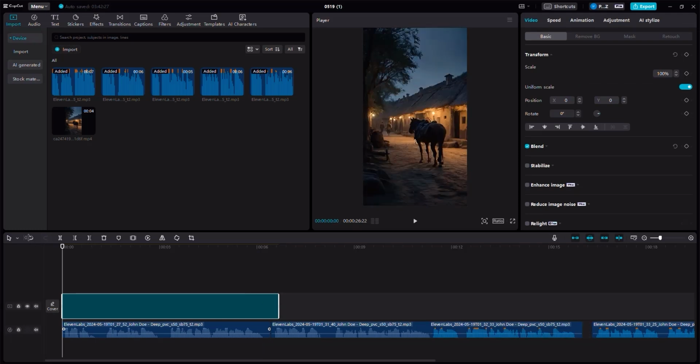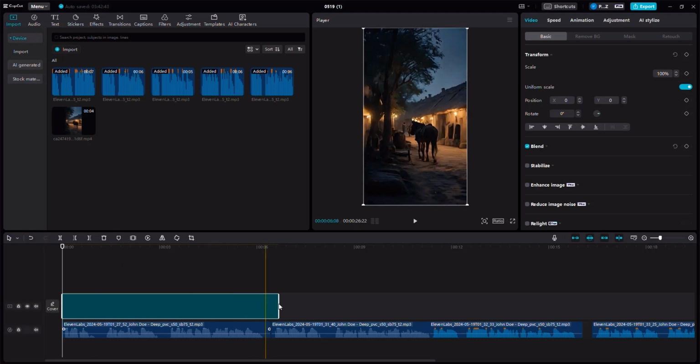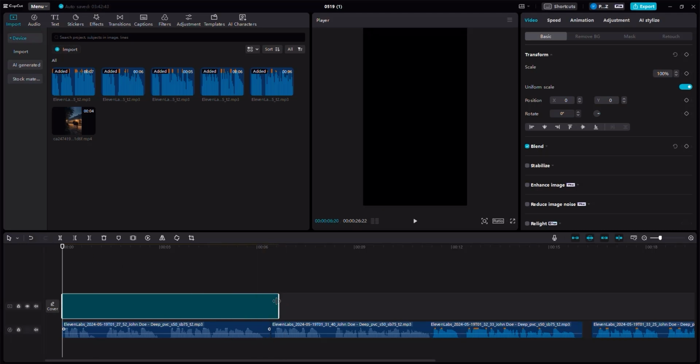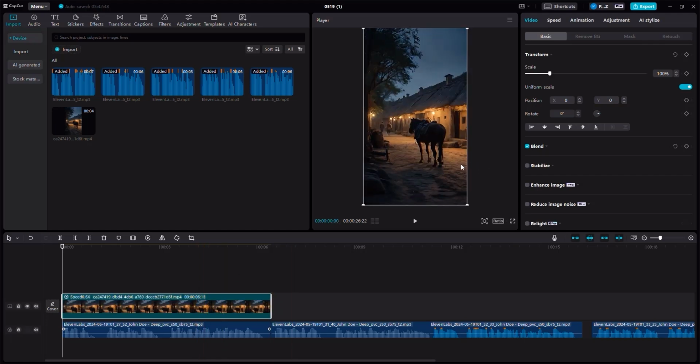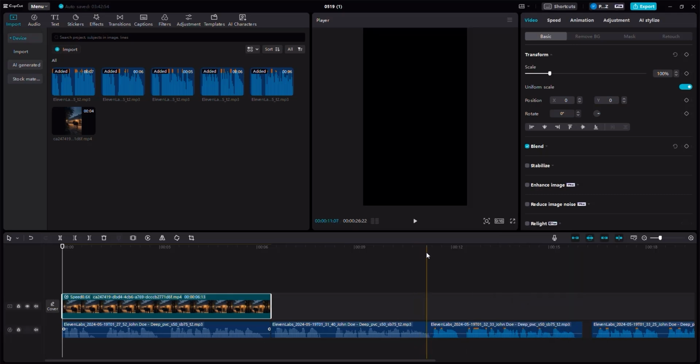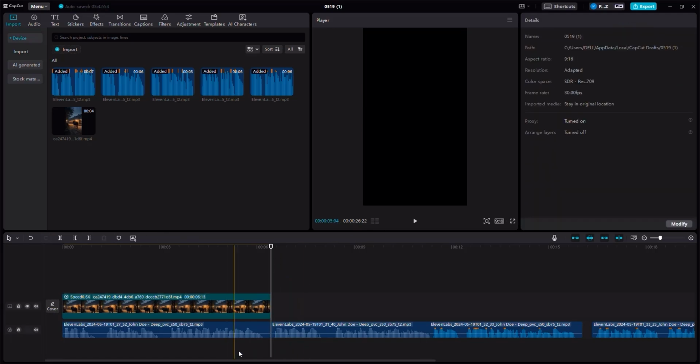Well, let me go back because I think I made some mistake. Okay, let's go back again. Let me show you. If you just crop it, you can see that now it's aligned, and you can see that we have the horse over there. Now just make sure that you click here and change this to 9:16 just in case. But the video is already 9:16, so that already is good.